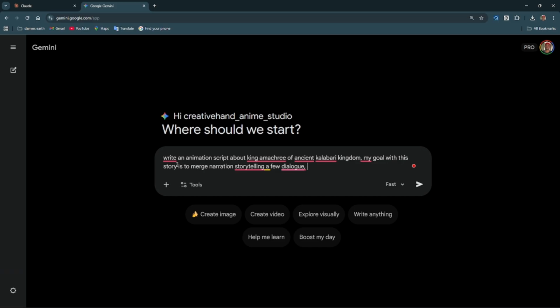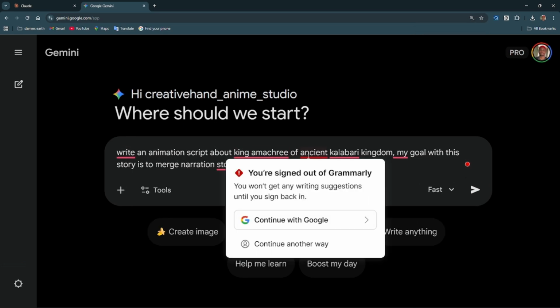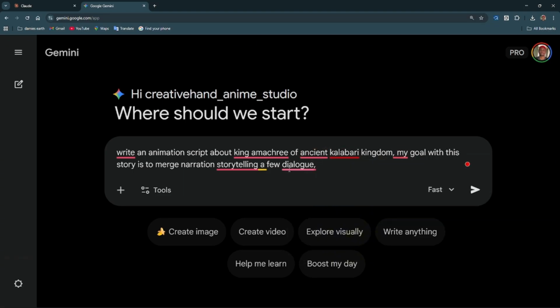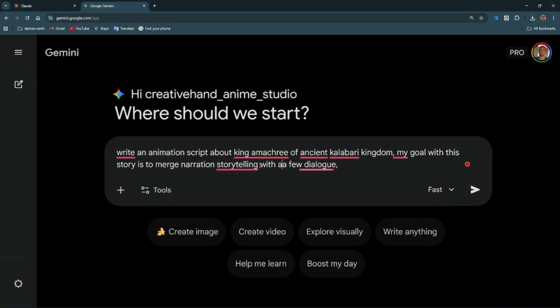Somebody says they can't see my screen very well. Let me make the text bigger. Write an animation script about King Amakri of ancient Kalabari Kingdom. My goal with this story is to merge narration, storytelling with a few dialogues.